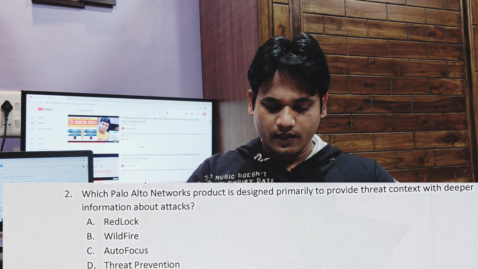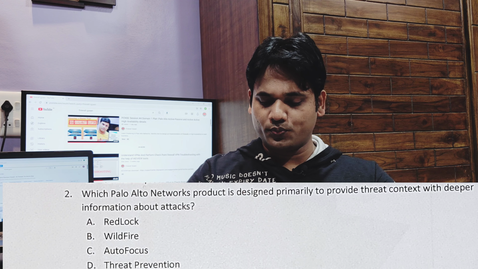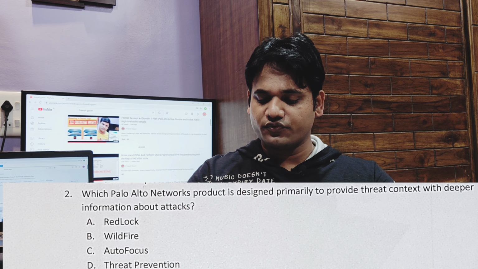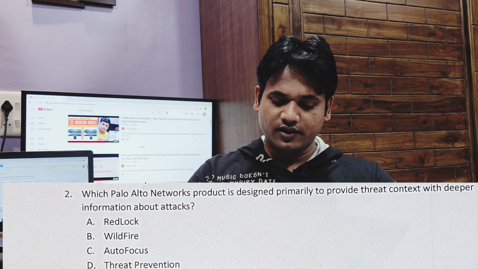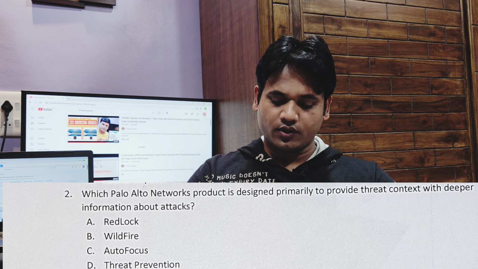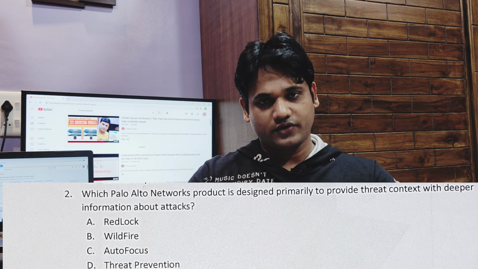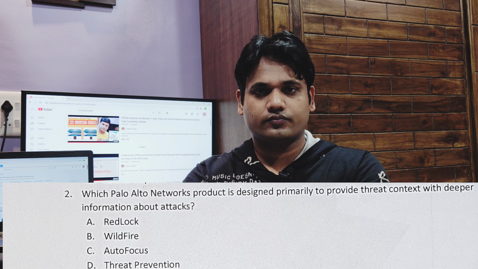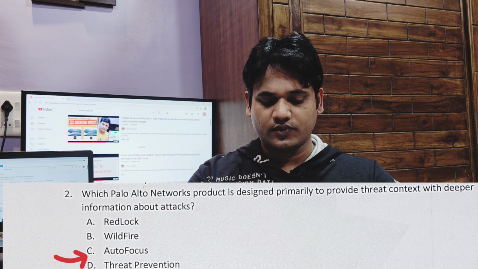Next question, which Palo Alto Networks product is designed to provide threat context with deeper information about attacks? Options are RedLock, Wildfire, Autofocus, Threat Prevention. If you like, you can guess the answer. The correct answer is Autofocus.